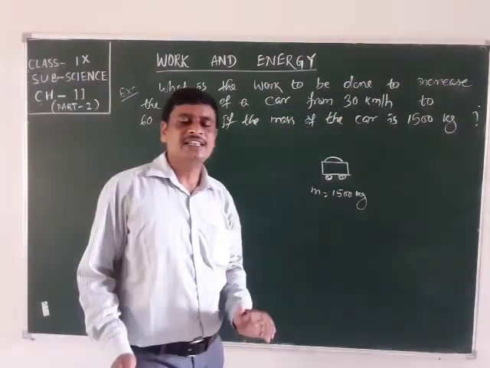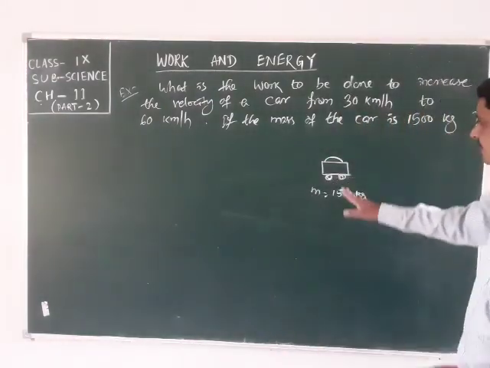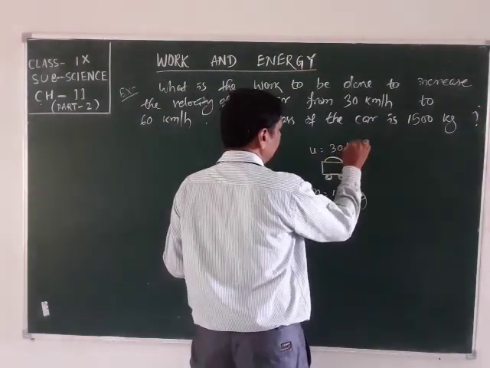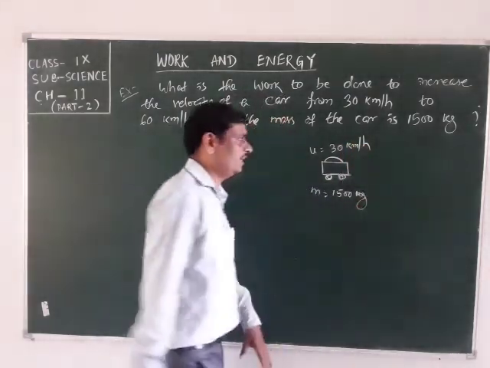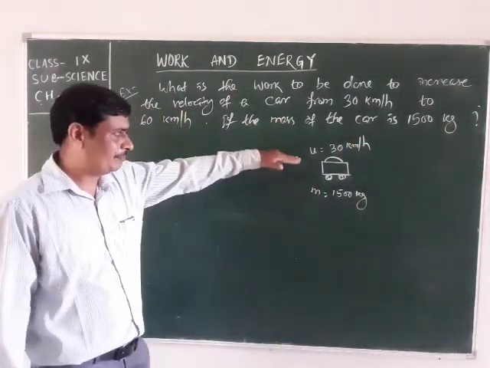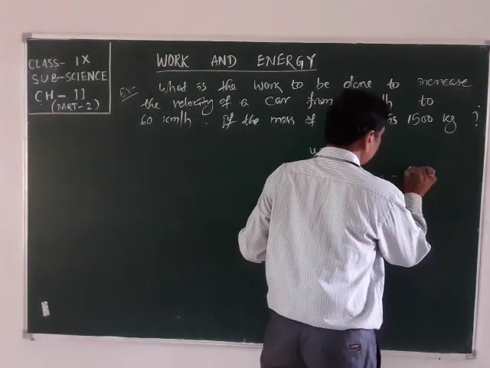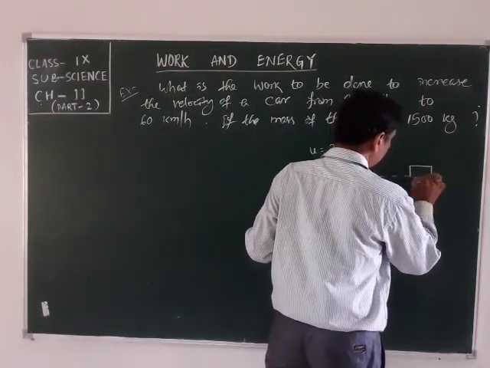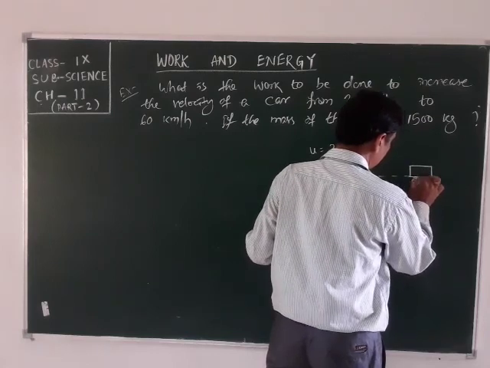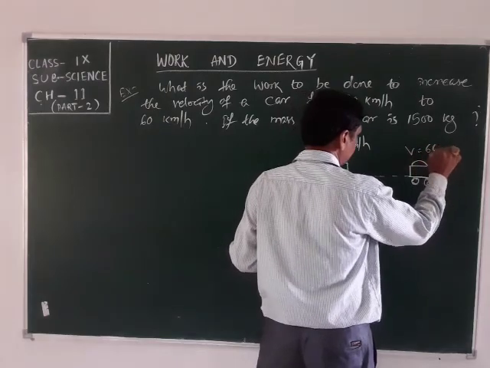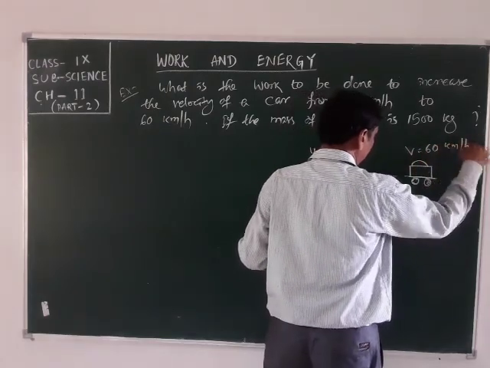That means the initial velocity of the car, here it is 30 km per hour, and when force is applied on this car, the velocity of the car becomes 60 km per hour.